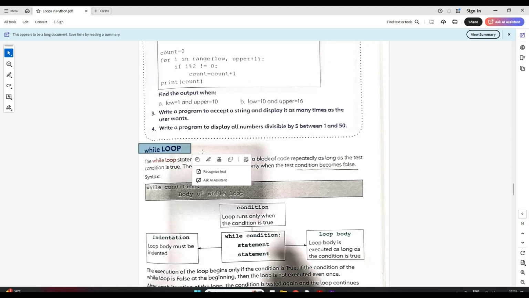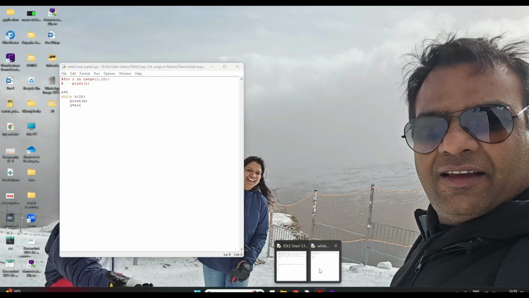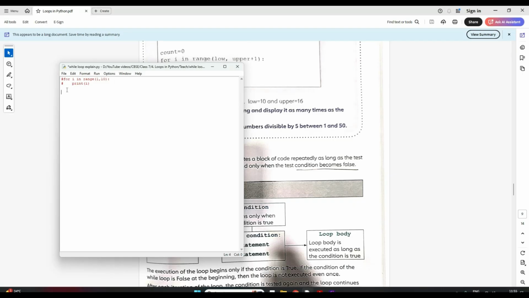Before that, let me give you a little example of the for loop so that you can recap what we did in the last class. Now let me just remove this. Suppose I want to print the first 9 natural numbers. How do we do that?